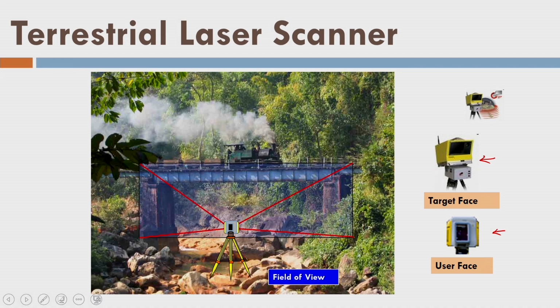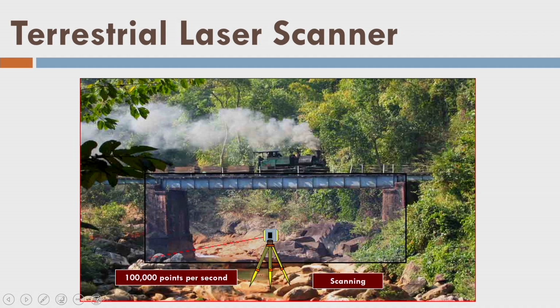You specify the field of view, that is the 3D field of view, and then you acquire the data. This data acquisition animation is shown here. You sequentially fire pulses, and by these pulses you are acquiring the data of the bridge site. This is the way the terrestrial laser scanner works.